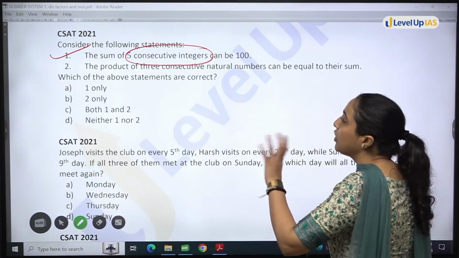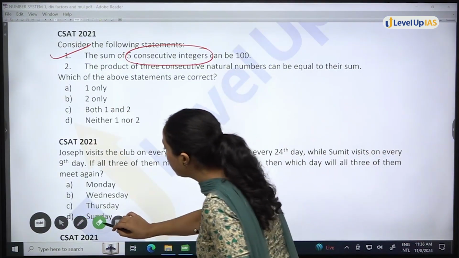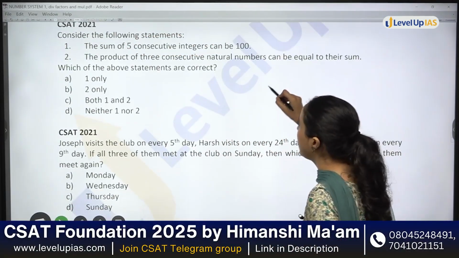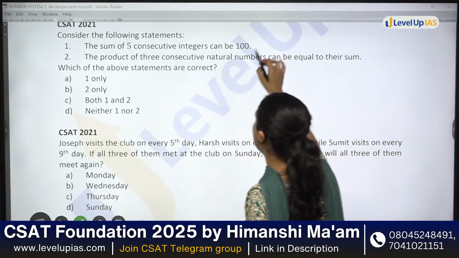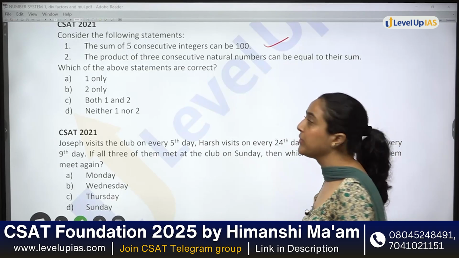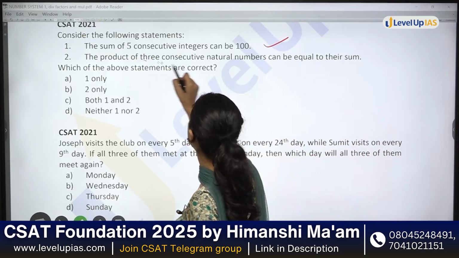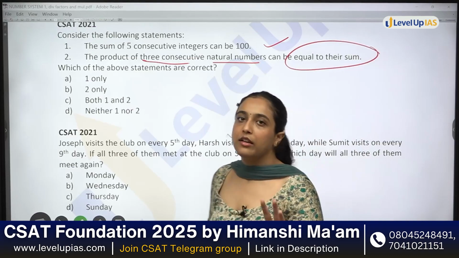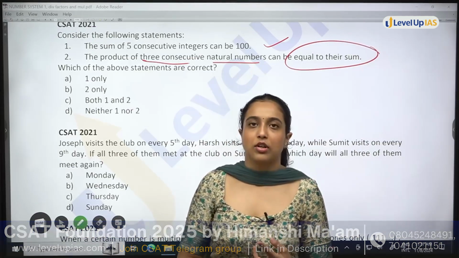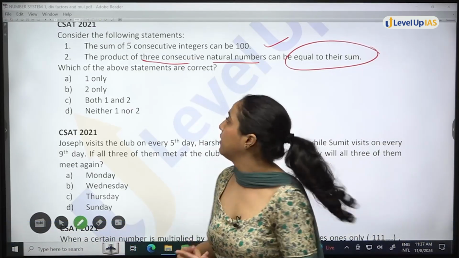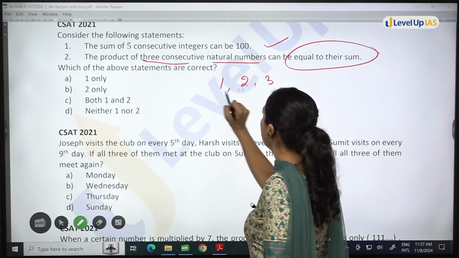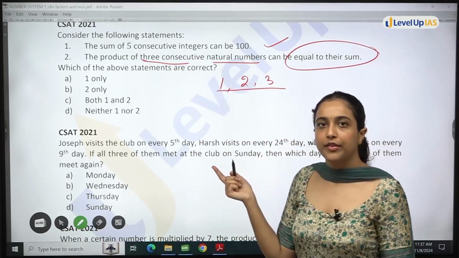Now, moving on to the second statement. Read this statement very carefully because UPSC has asked this statement multiple times in different forms. Product of 3 consecutive natural numbers can be equal to their sum. There are 3 consecutive natural numbers such that sum is equal to product. It is 1, 2, 3. Firstly, they are consecutive.